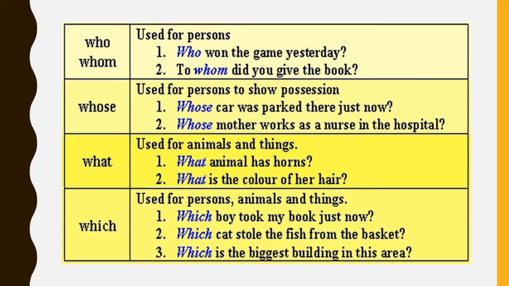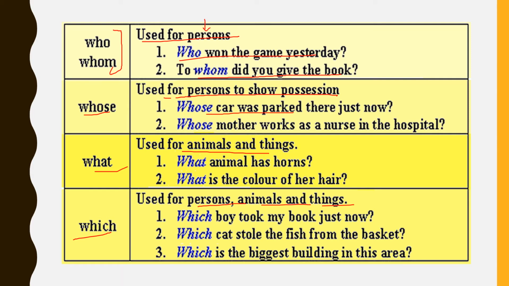See here, who and whom are used for persons. Whose is used for a person to show possession. What is used for animals and things, and which is used for persons, animals, and things. See here the examples. Who won the game yesterday? To whom did you give the book? So here we are talking about persons.